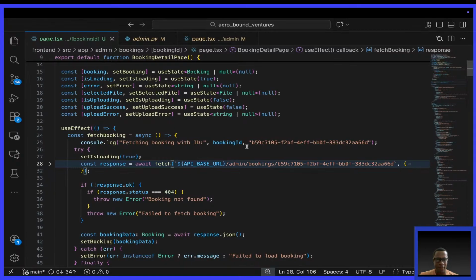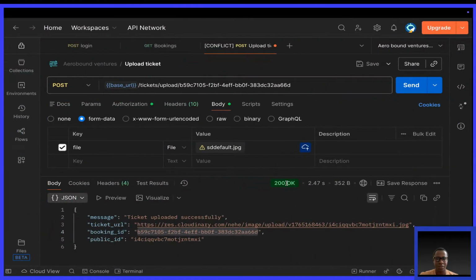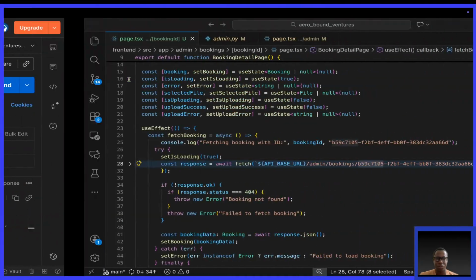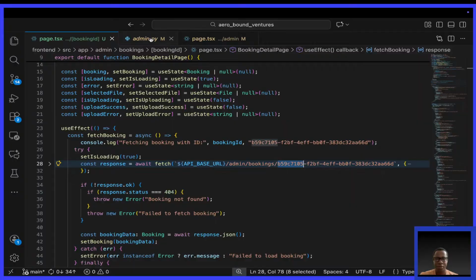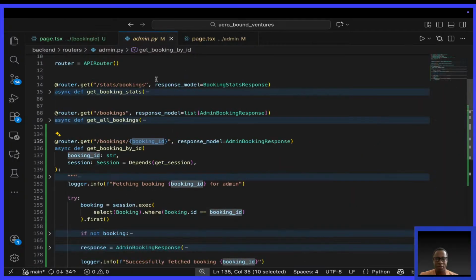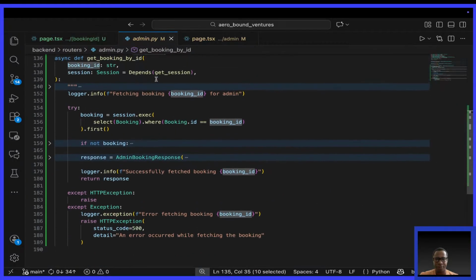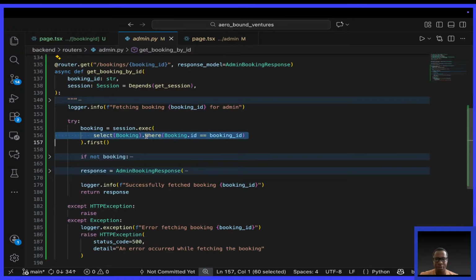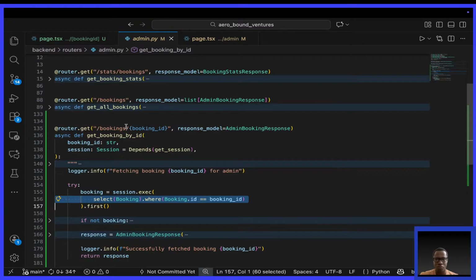API booking. This is the correct booking ID. So why is it? Or is my logic on the backend wrong? So let's go to the backend. Okay. This. Okay. Is it my annotation? Let me do this. Okay.